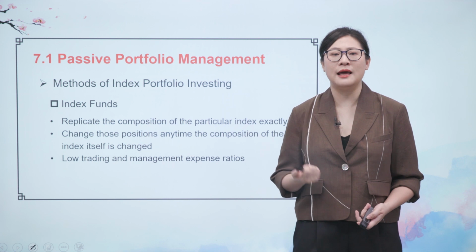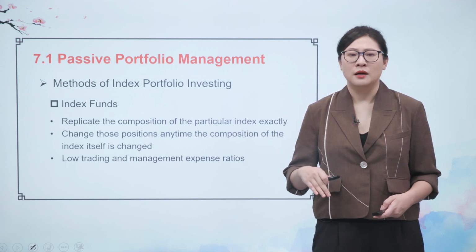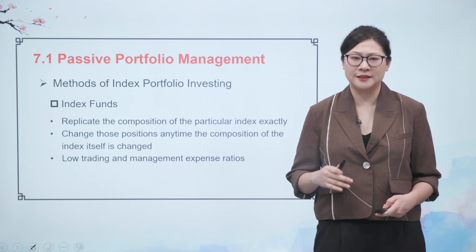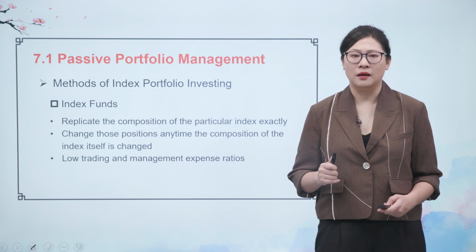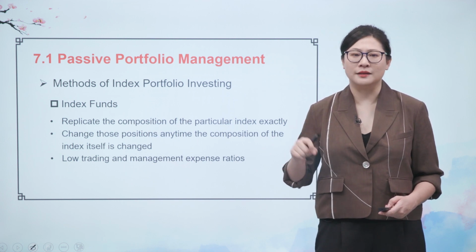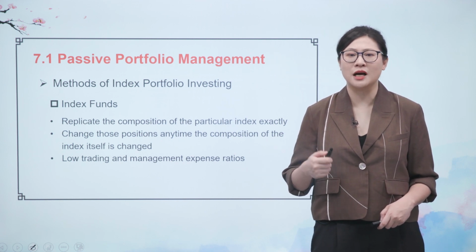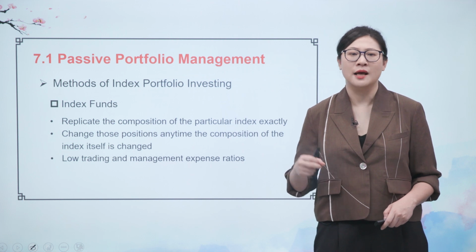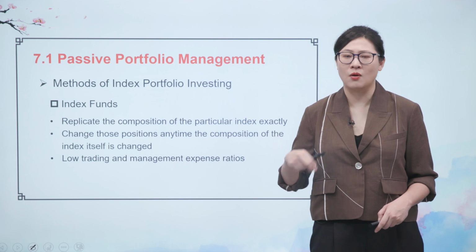The first one is the index mutual fund. An index fund replicates the composition of a particular index exactly. It will change its composition anytime the composition of the index itself changes. So it depends on your benchmark.